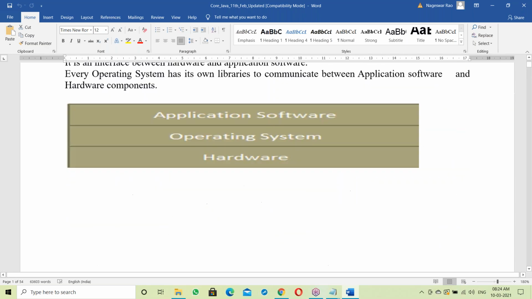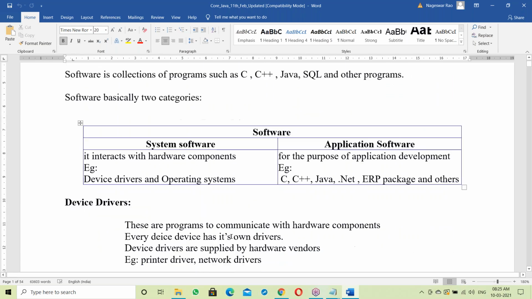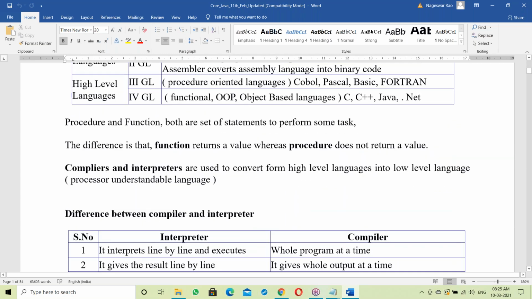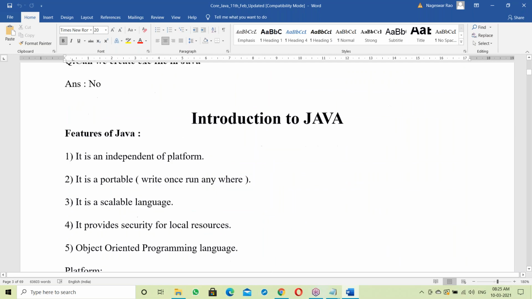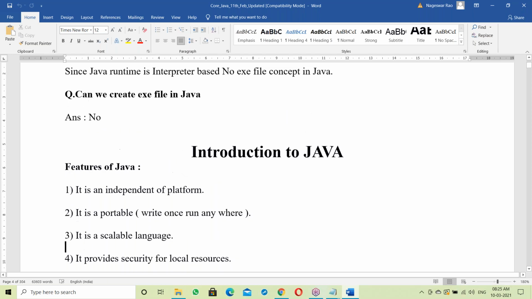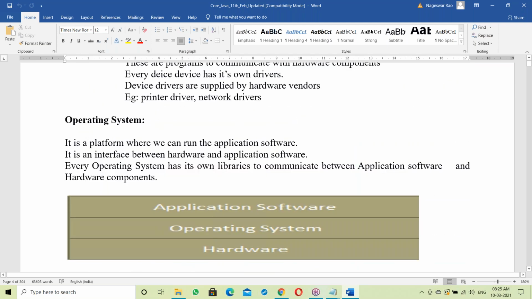If you know these basics, it is easy to understand Java features. Directly I can start Java features, but you may not understand them, so better we start with basics.